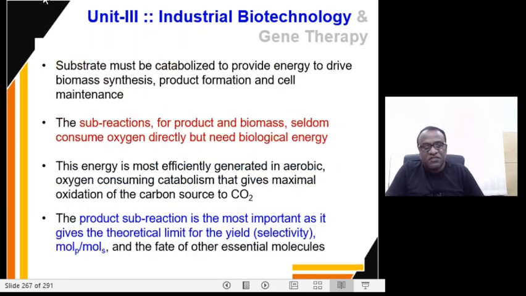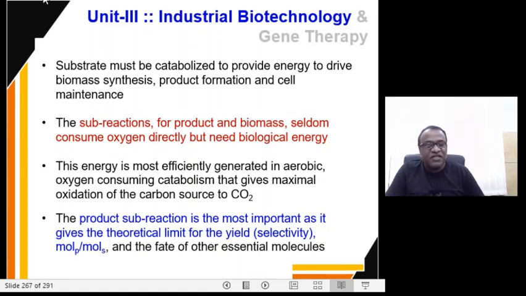Now, how is this made possible? The substrates must be catabolized to provide energy, to drive biomass synthesis, for product formation, and also for cell maintenance. The sub-reactions for product and biomass consume oxygen in excess, and they need biological energy.